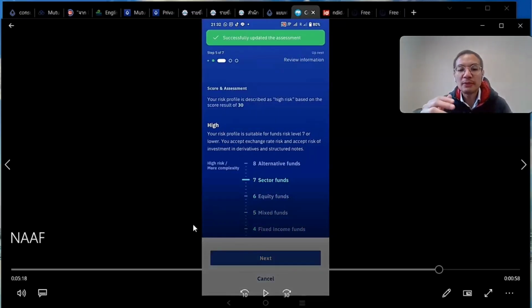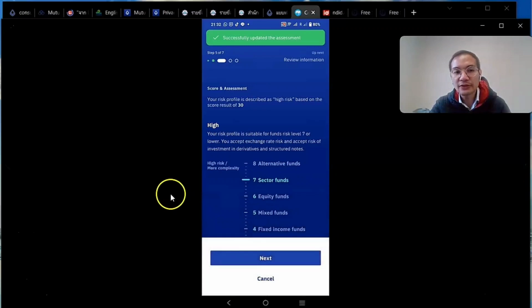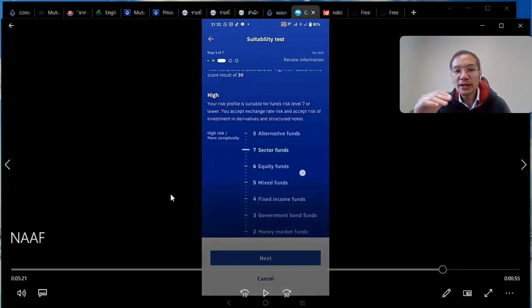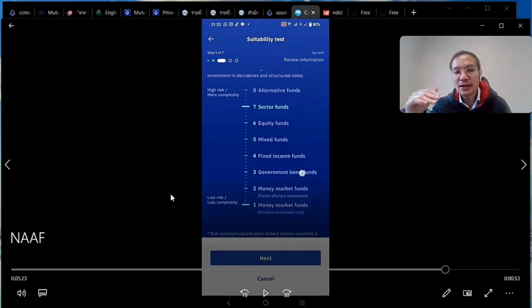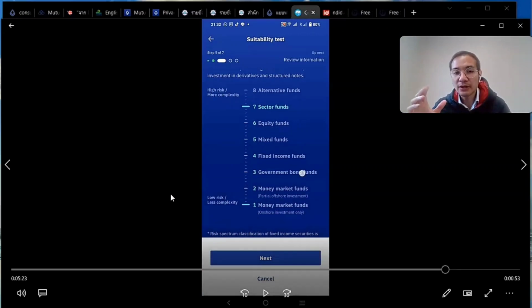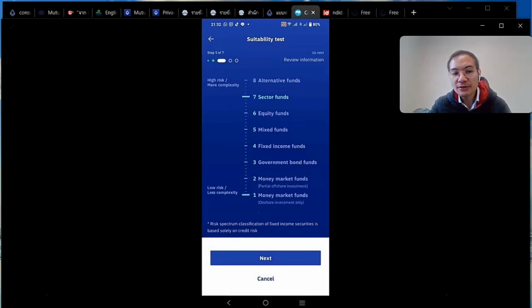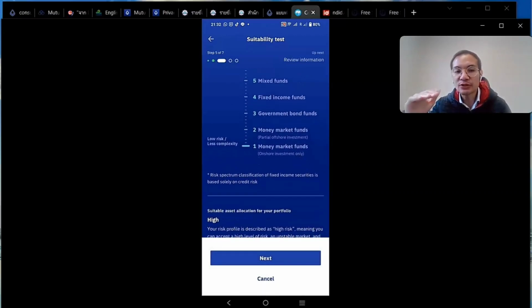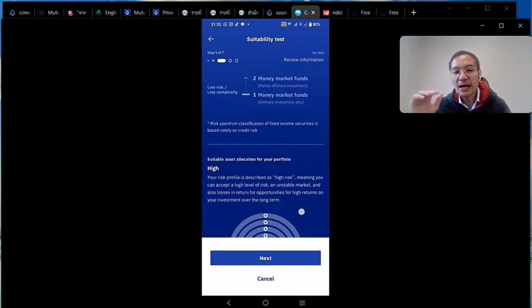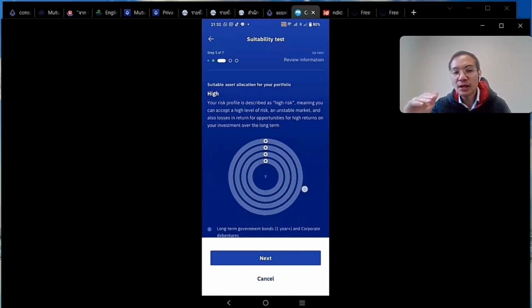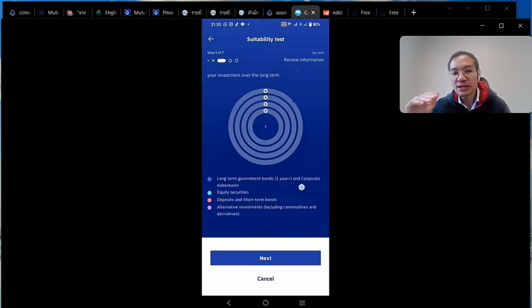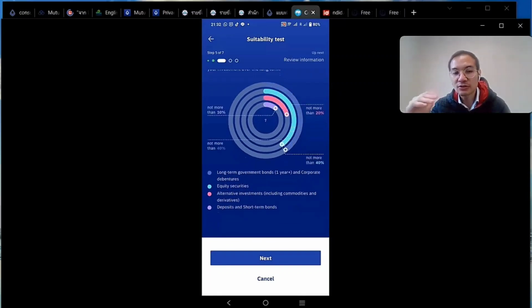And here's the result of my analysis. I score 30. That's high, and they grade me as 7, which is sector fund, relatively high, maybe because I have a long time horizon and I'm able to cope with the risk level. One is the money market fund, which is the lowest risk, and with the high risk profile, they will give you the asset allocation percentage of how much you should invest in certain assets.